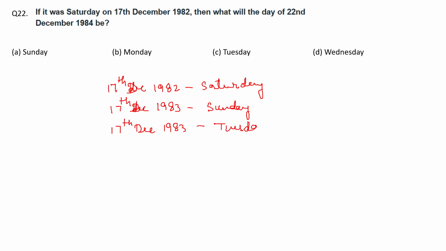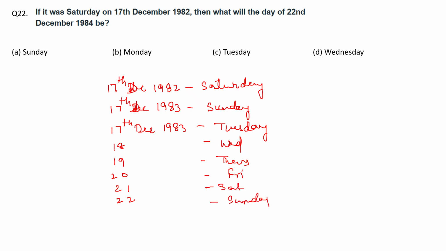Right? Now you have to find out 22nd December 1984. So 18, 19, 20, 21, 22. So if 17 is Tuesday, 18 will be Wednesday, 19 will be Thursday, then Friday, then Saturday, and then 22nd will be Sunday. So the answer will be option A.